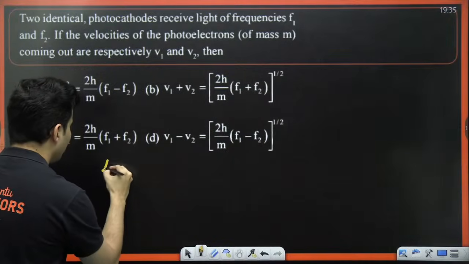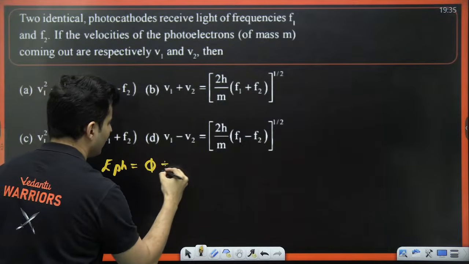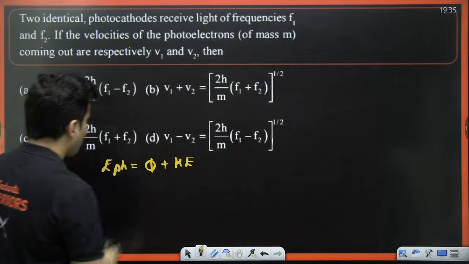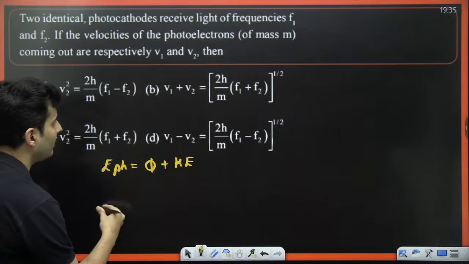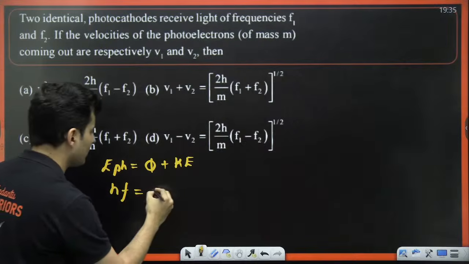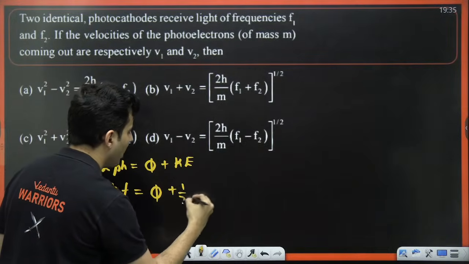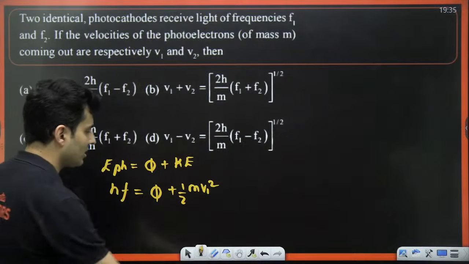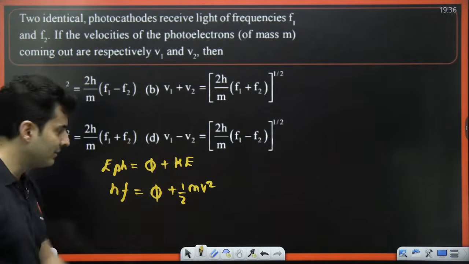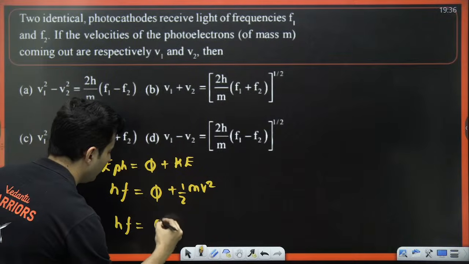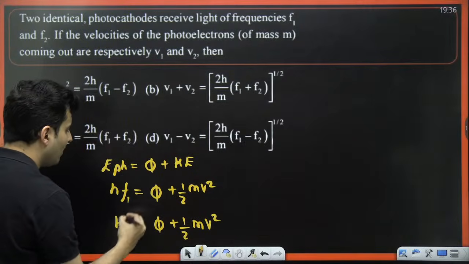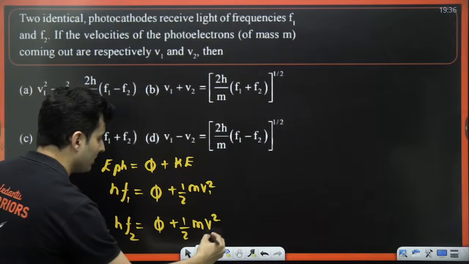So the logic is: energy of the photon is work function plus kinetic energy, the standard photoelectric equation by Einstein, for which he won the Nobel Prize. Energy of the photon, let's write it as hf. Work function, let's just put it as phi. Kinetic energy, half mv square. Now, if I write this equation two times for two different lights, hf is equal to phi plus half mv square. For f1, the speed will be v1. For f2, the speed will be v2.